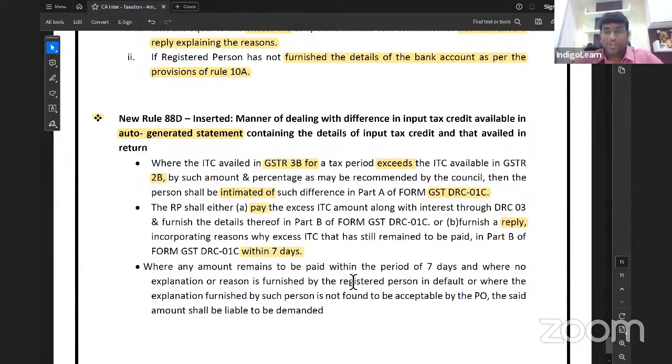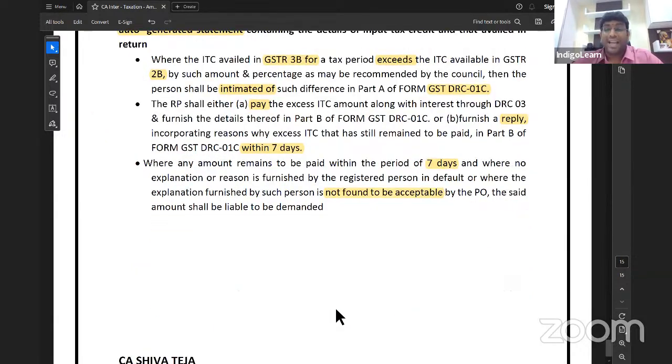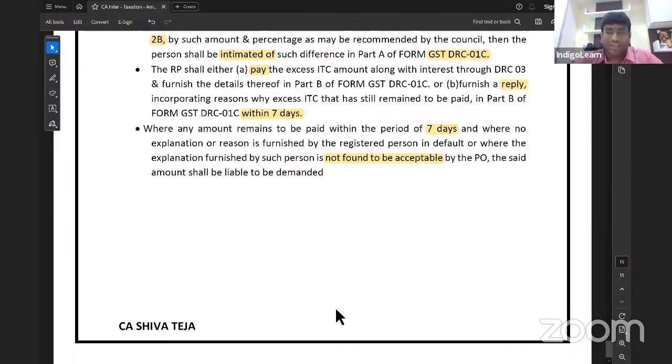And if any amount remains to be paid within a period of 7 days and no explanation or reason is furnished by the registered person in default, or where the explanation furnished is not found to be acceptable, some reply is given which is not acceptable at all, then the said amount shall be liable to be demanded. Then they'll go for recovery proceedings. Officer will start recovery proceedings.